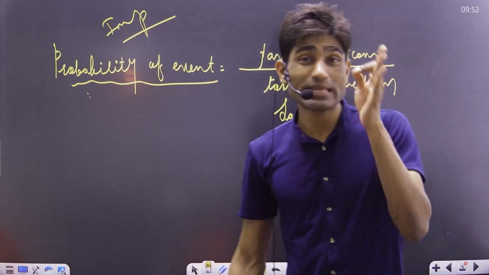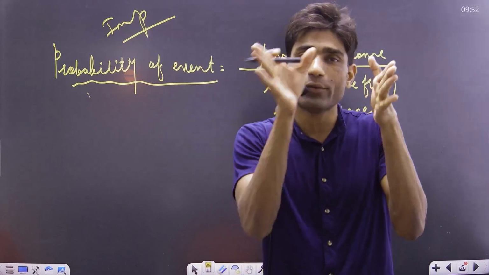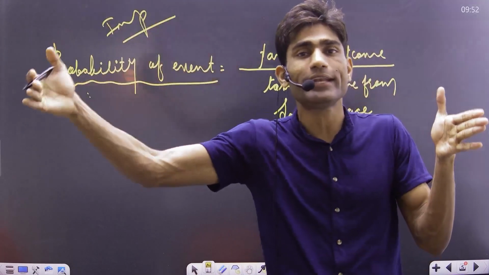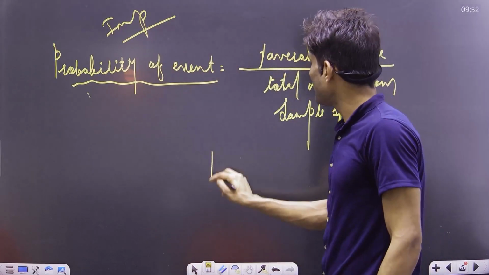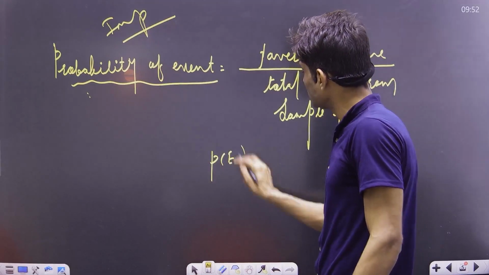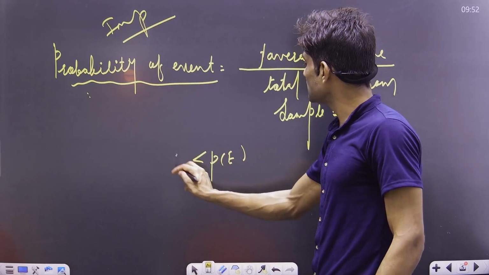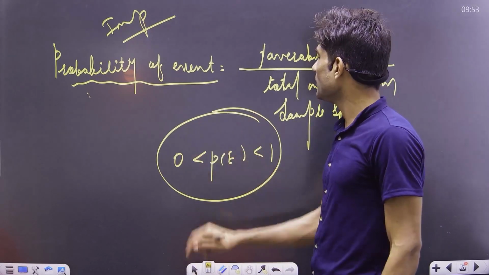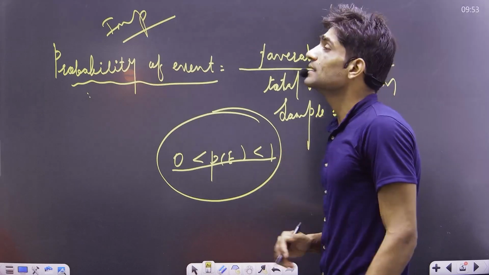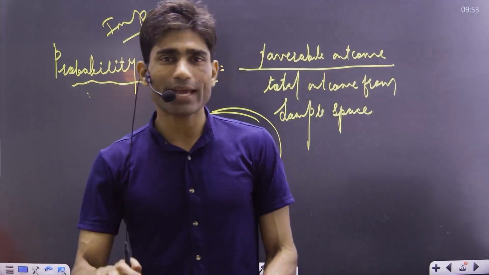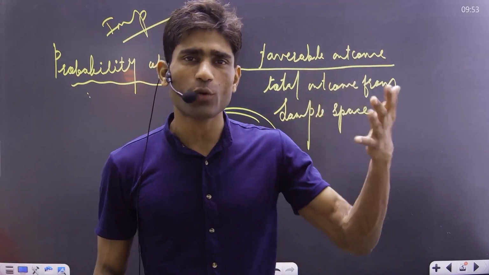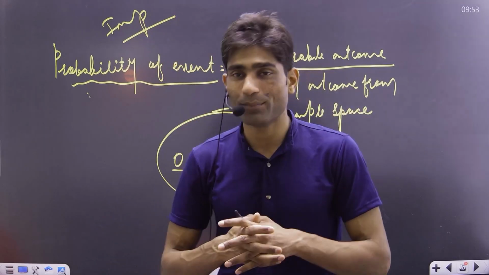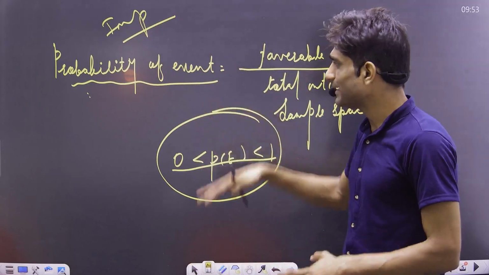And always remember that the probability of an event starts from 0 and ends at 1. So the probability of any event, say event E, lies between 0 and 1. It cannot exceed 1 and it cannot be negative. Always remember. So I explained most of the concept here.